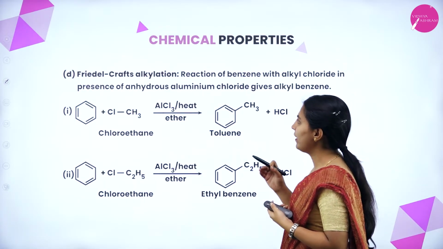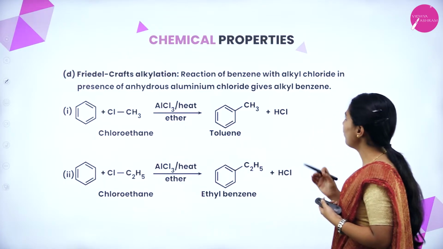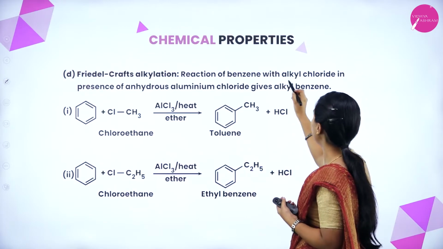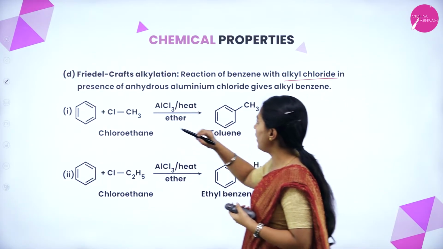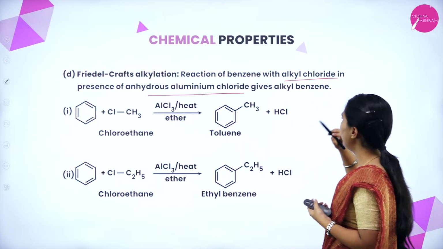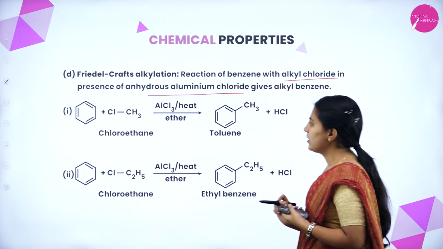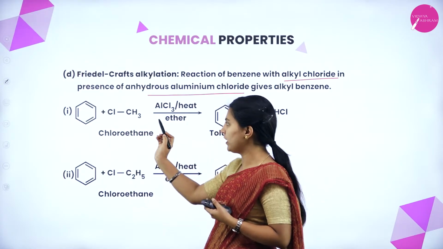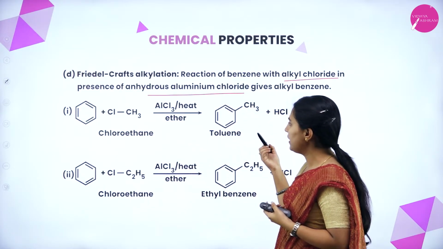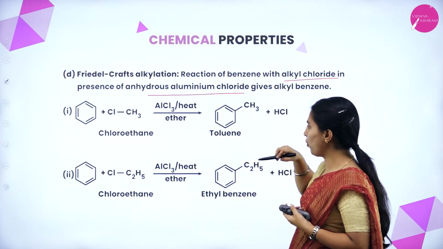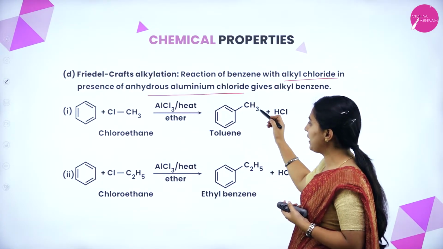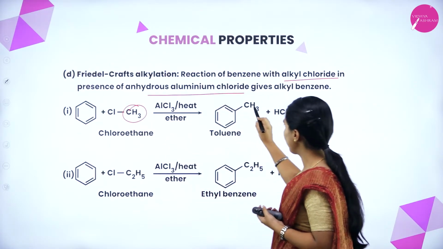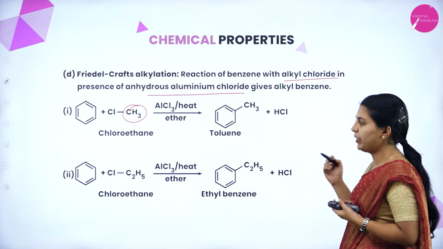Next one, Friedel-Crafts alkylation. Reaction of benzene with alkyl chloride. Okay, alkylation means alkyl chloride should be present. In the presence of anhydrous aluminum chloride it gives alkyl benzene. See here, when benzene is treated with chloromethane in the presence of aluminum chloride, toluene, meaning methyl benzene, will form. This alkyl group will attach to the benzene and HCl will be removed.